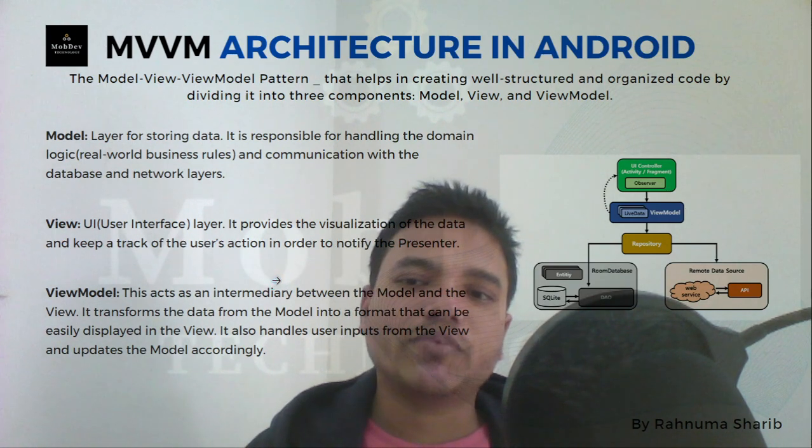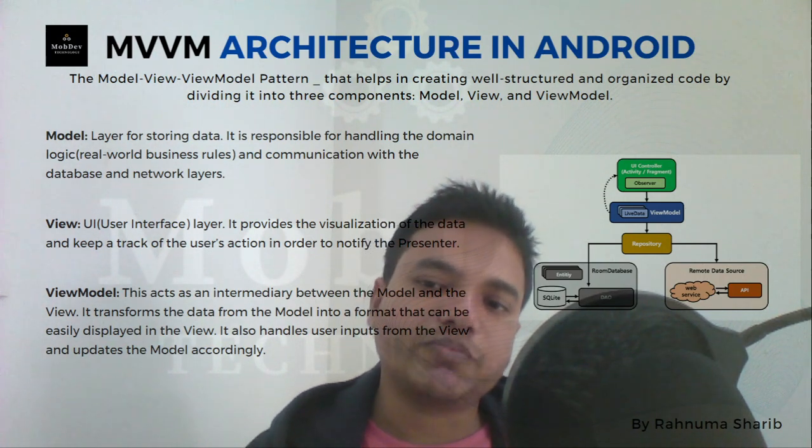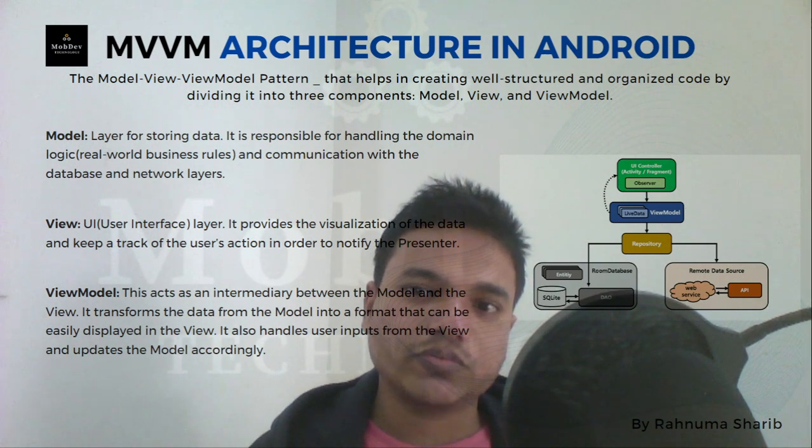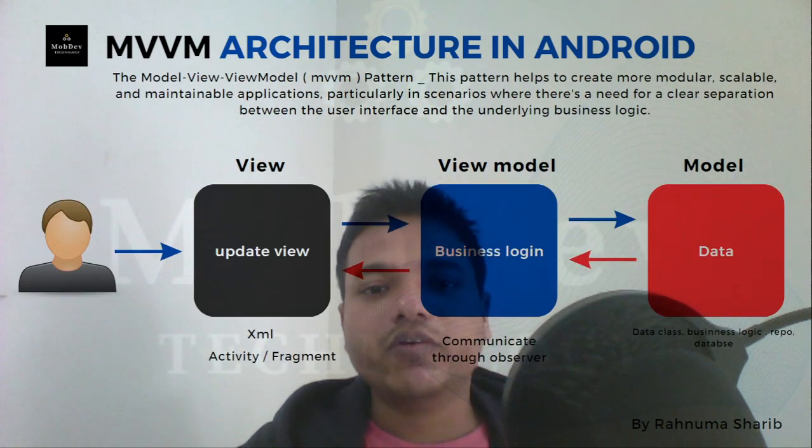Basically, the view model helps us write the business logic. It communicates with the repository, which is the model, you can assume that, gets the data, and provides it to the view. So take a look at how it's done.